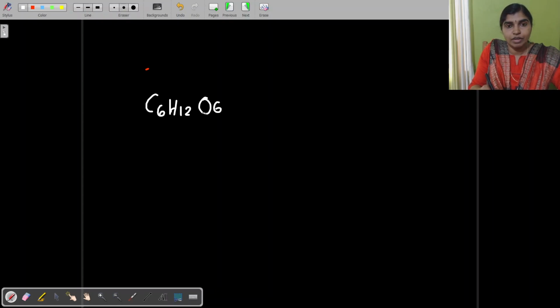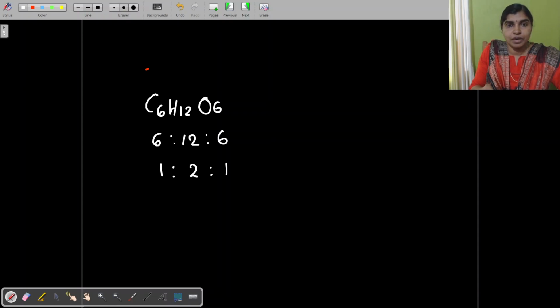For example, if you take the molecular formula of glucose, that is C6H12O6. What is the meaning? There are 6 carbons, 12 hydrogens and 6 oxygens in a molecule. So what is the ratio of atoms? That is 6 is to 12 is to 6. You can simplify this ratio by dividing by 6. You will get the simplest ratio, that is 1 is to 2 is to 1.